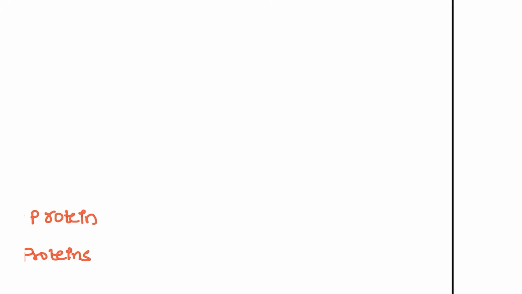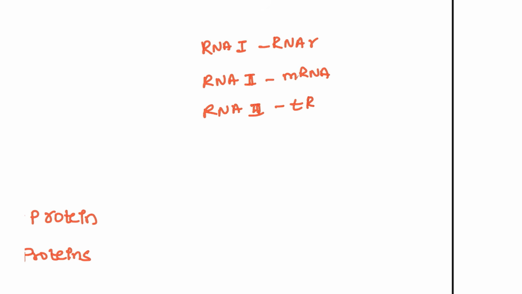And also, let's see some of the RNA polymerases. RNA polymerase type 1, that is rRNA. RNA polymerase type 2, that is mRNA. RNA polymerase 3, that is tRNA. Right? This question has also been asked.